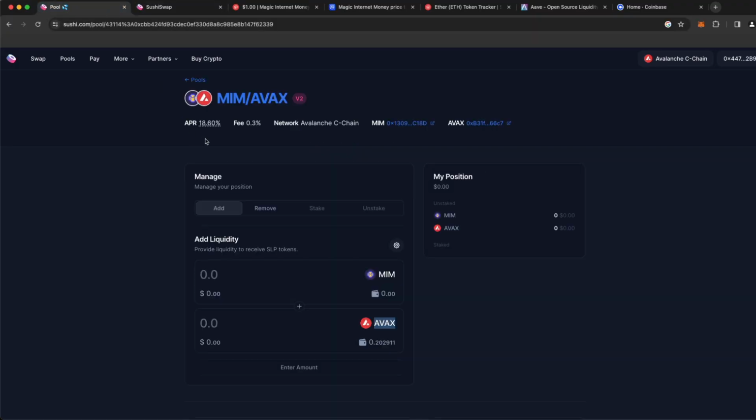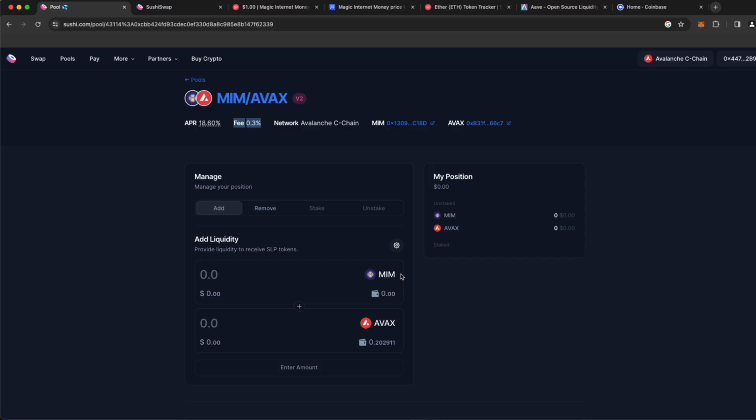So this is the pool, and currently it's yielding about 18.6% yield. That's a very high yield, much higher than we saw in the lending and borrowing protocols before. And you're able to achieve higher APRs like this when you have two coins that are in high demand, that people are transacting very frequently with frequent volume and demand. You can see here that every time somebody makes a transaction, the fee that the liquidity pool is charging is 0.3%.